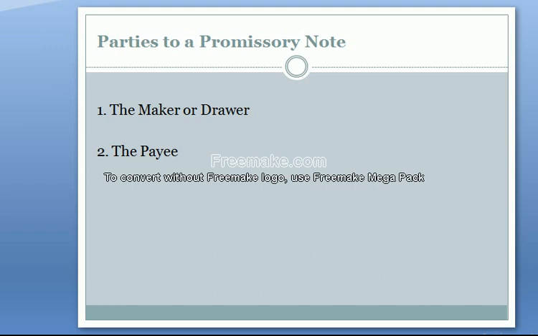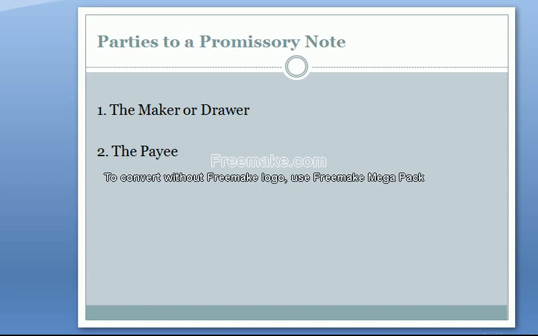Maker or drawer: the person or business who issues the promissory note is called the maker or drawer. Or in simple words, we can say that the borrower is called the maker or drawer.